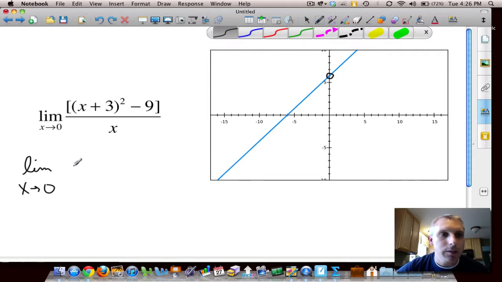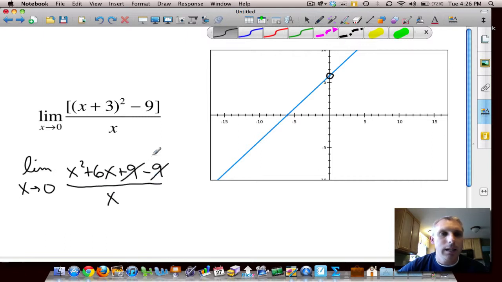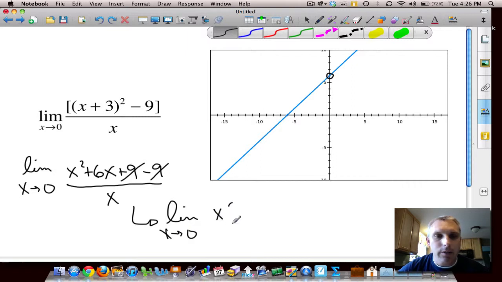So I'm going to FOIL this. And I still have this -9, and this is all over x. I lose my 9s. Sorry, that's sloppy. I'm going to factor out an x here.